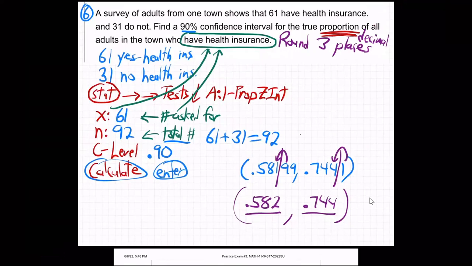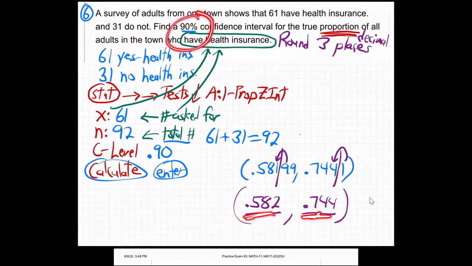We're saying we're 90% confident, we're pretty sure, that the real percentage of the town that has health insurance is somewhere between 58% and 74%. That's what we think. Based on our little survey of going around asking 92 people, 61 said, yes, I have it. 31 said, no, I don't. Looks like most have it, huh? So we're saying, yeah, we think our estimate is somewhere between 58 and 74% of the town. We're not any more sure than that. We think it's somewhere between 58% of the town and 74% of the town, somewhere in that neighborhood.